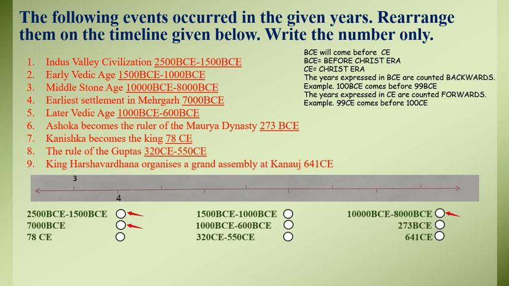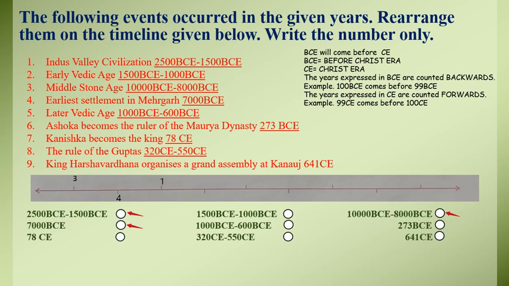That is the Indus Valley civilization. So what will be the counting here? After 4, 1 will come, isn't it?